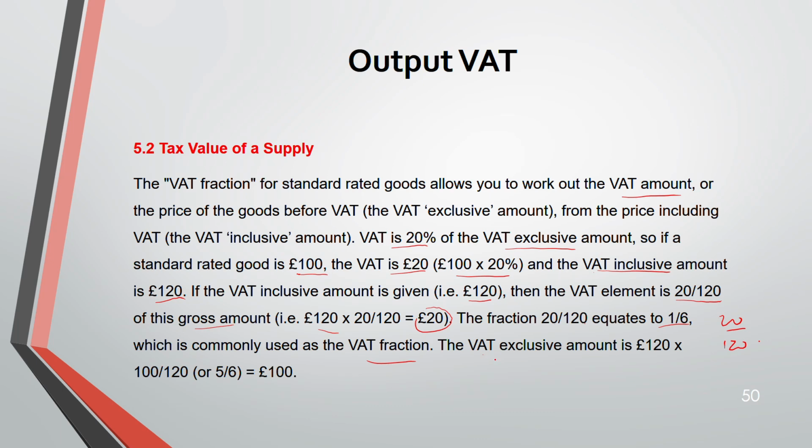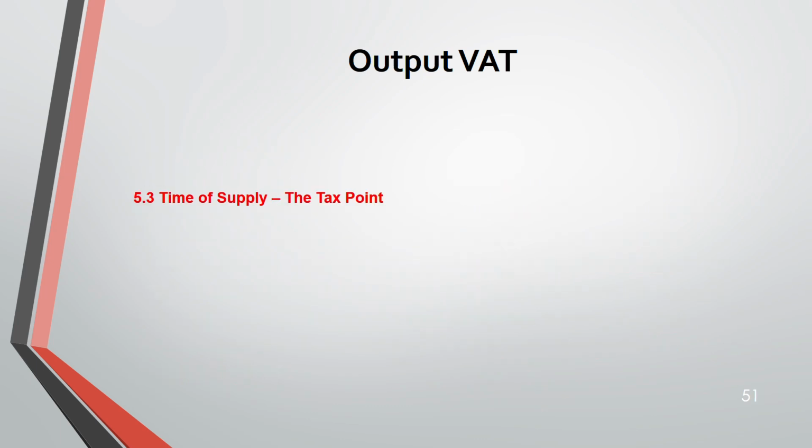If you want to find the VAT exclusive amount, that means before the VAT, then it's 120 into 100 divided by 120, or 5 divided by 6. See, if your VAT is 1/6, VAT exclusive will be 5/6. Simple. Now, tax point.